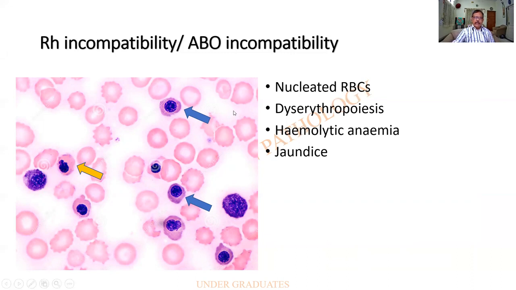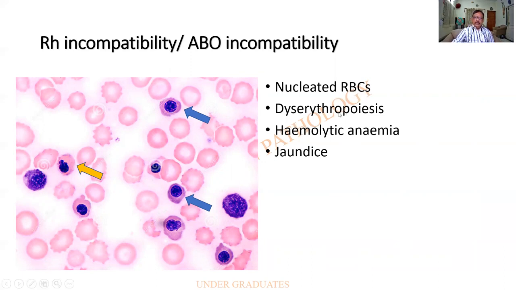This is a peripheral blood picture. These are all the normal RBCs. But there are many nucleated RBCs. I think it is a lymphocyte, but I'm finding the cytoplasm of an RBC. Therefore, these are all nucleated RBCs. Look at the number over here. This is very common in any blood group incompatibility, erythroblastosis fetalis, etc.